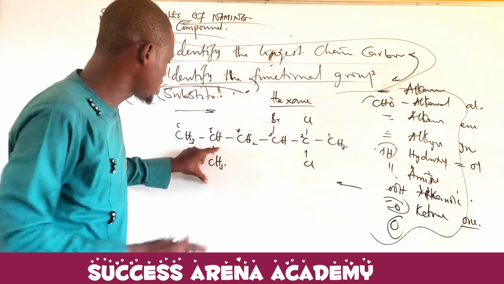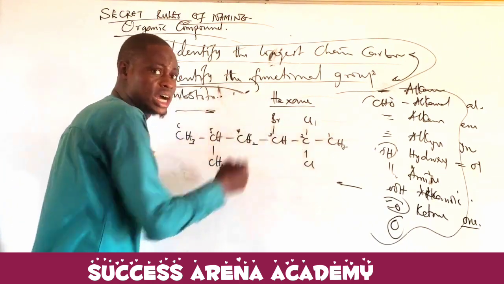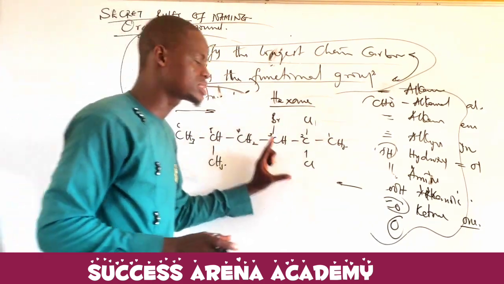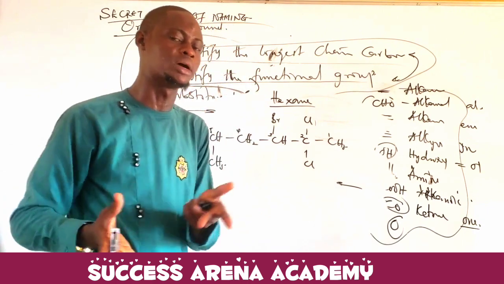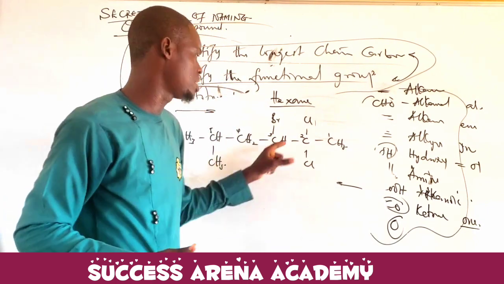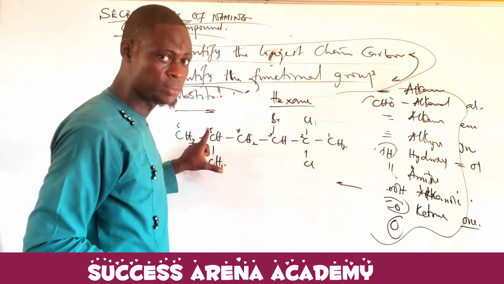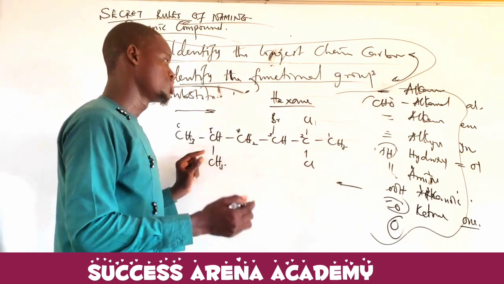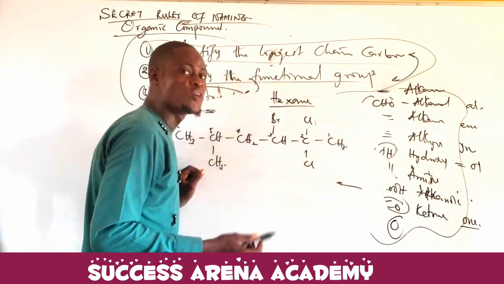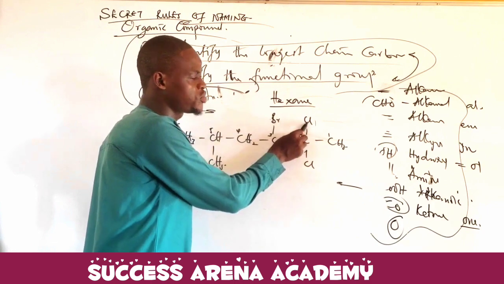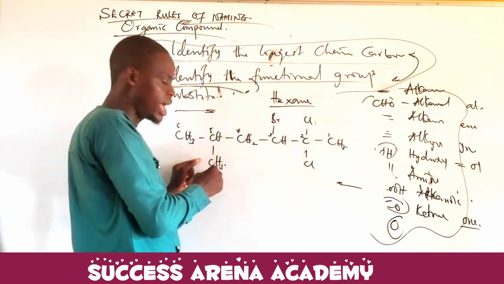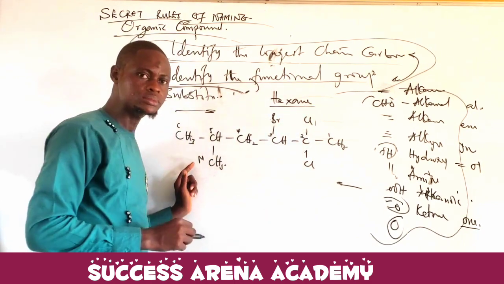So can you see that this one is having the lowest numbering, the inorganic? Now, after you've been able to understand that rule, the next thing is for you to name it. If you now want to name it, you've counted the number of carbon, then naming is now that you are going to name them alphabetically. B must come before C, before M. This is methyl, M.